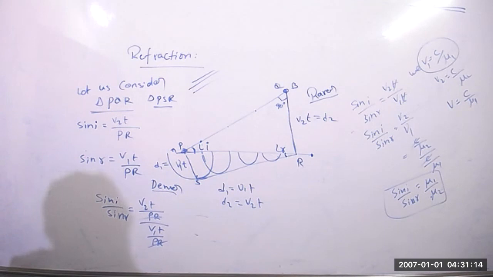What is the law of refraction? The ratio of sine of angle of incidence to sine of angle of refraction, sine i by sine r, is equal to a constant. That is the constant you will get.